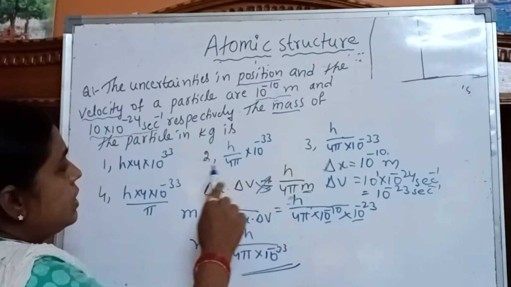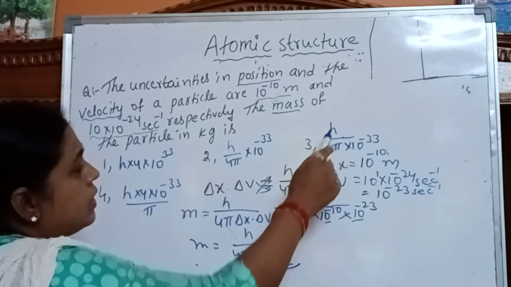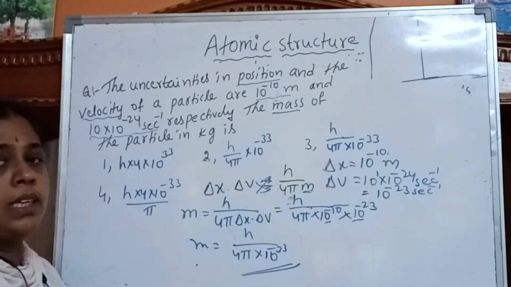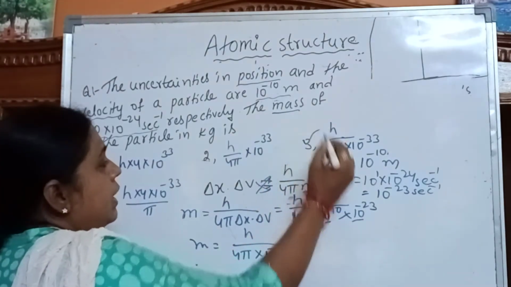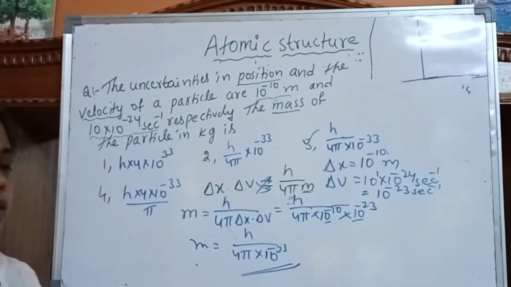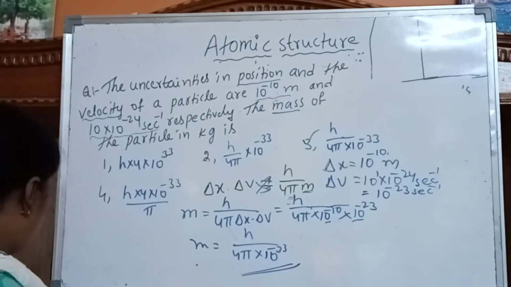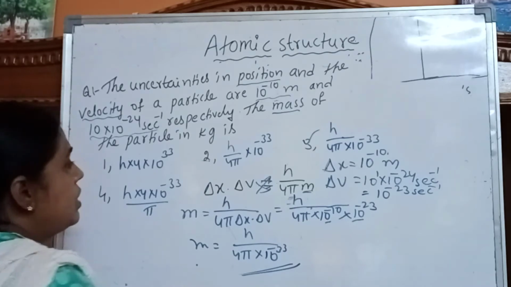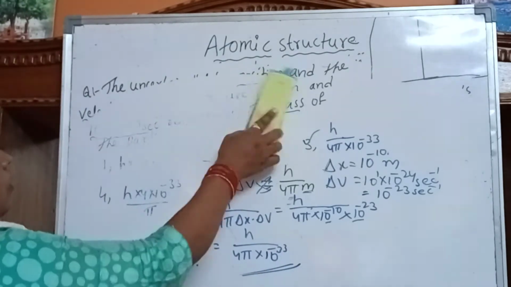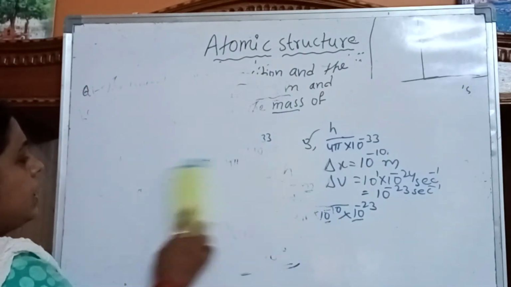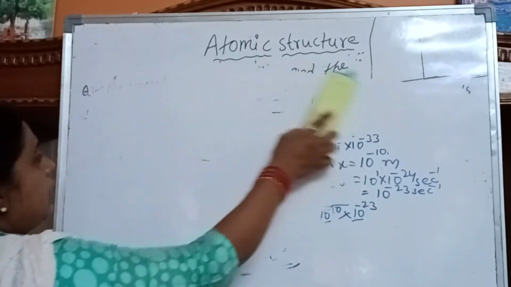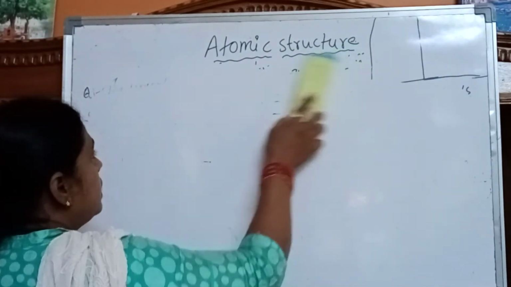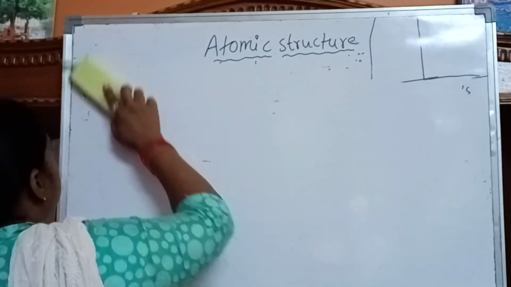See the options given. What is the third one? h by 4 pi into 10 to the power of minus 33. So which one is the correct answer? The third option is correct. So these two questions are completed, covering de Broglie's wave equation and Heisenberg's uncertainty principle. Next we go to the next topic.